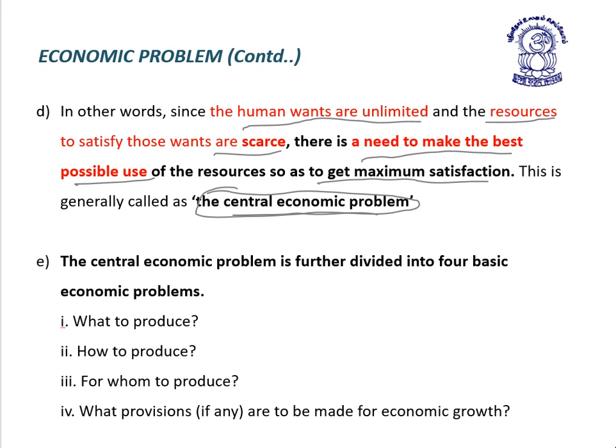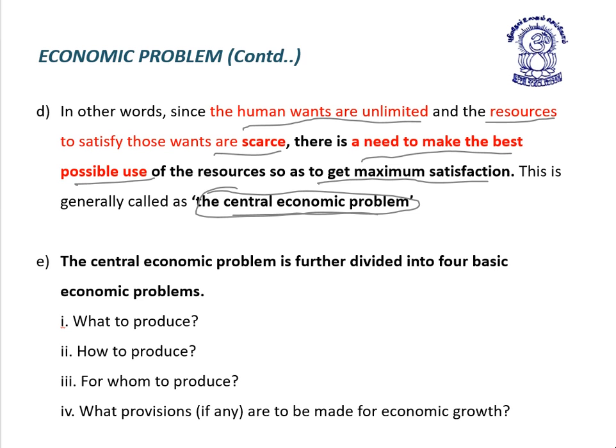So friends, what we have discussed under point D: first, human wants are unlimited. Second, resources to satisfy these unlimited wants are scarce. Third, there is a need to make the best possible use of resources. Fourth, why the best possible use of resources, friends? To get maximum satisfaction. This is generally called the central economic problem.